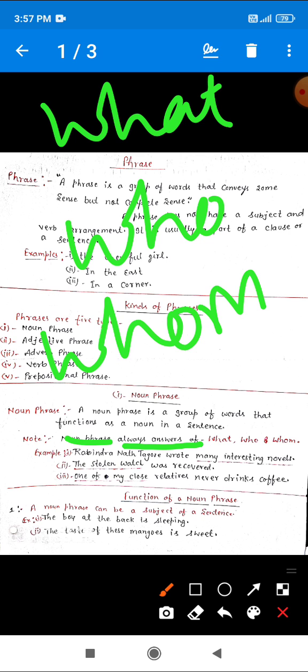Just remember these three words. A phrase that gives the answer of what, who, and whom is known as a noun phrase. I hope you have got my words very well. Let's see some examples of noun phrases.